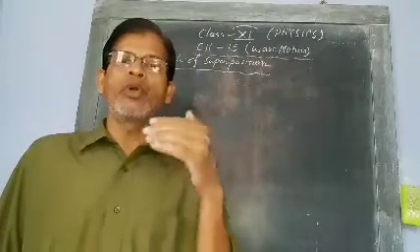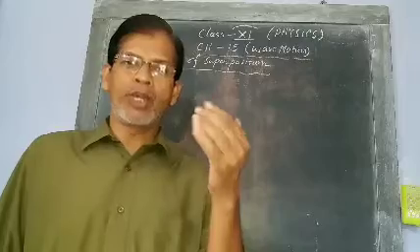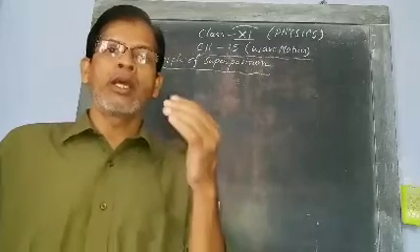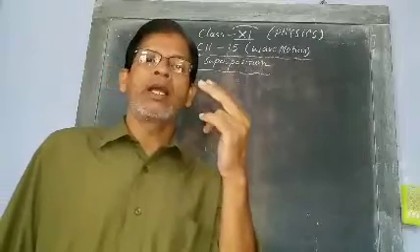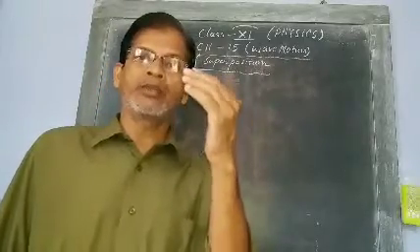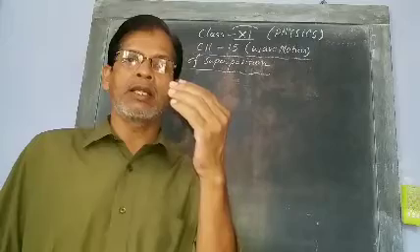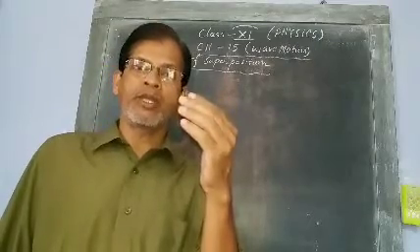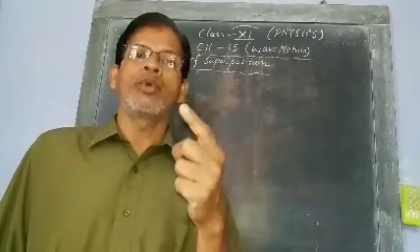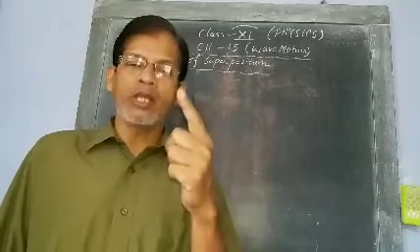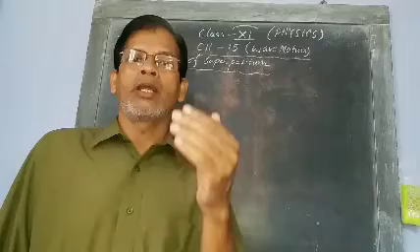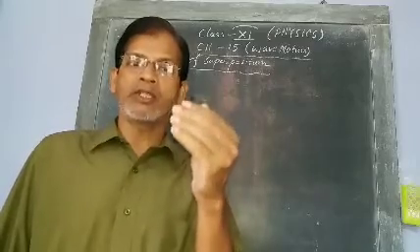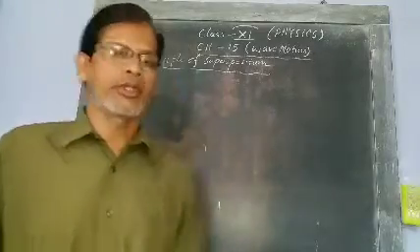If two or more waves superimpose at any time, then the displacement of the resultant wave will be equal to the vector sum of the displacements of the individual waves.